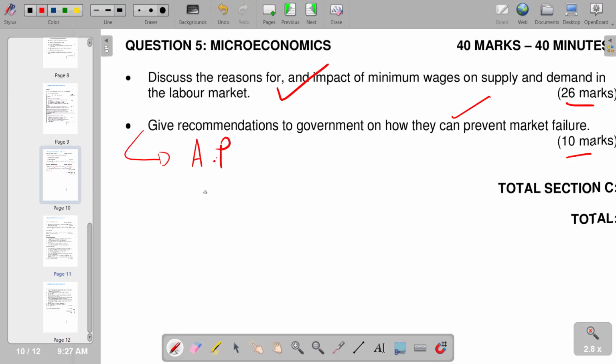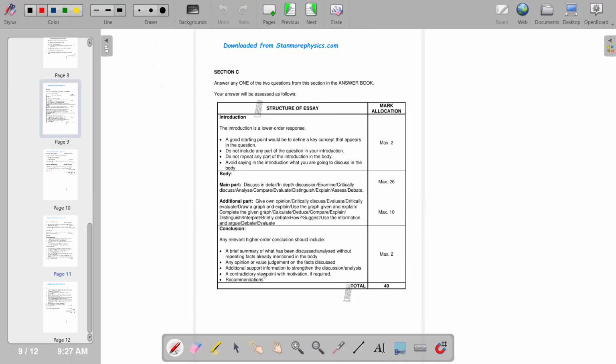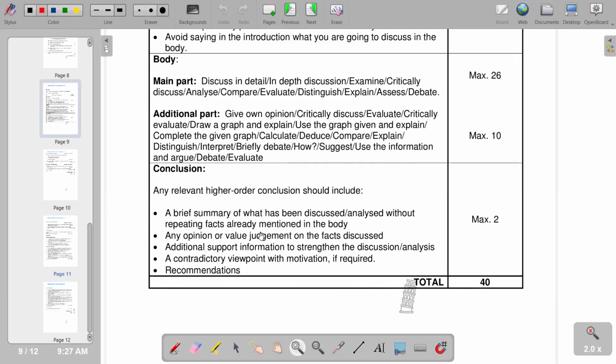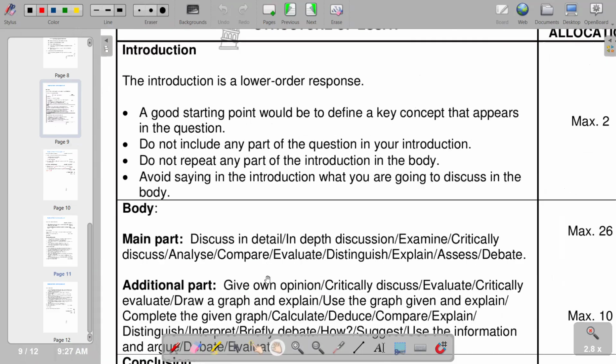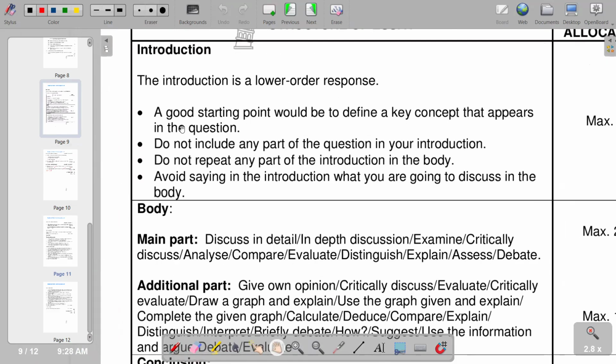So with that, we know the layout of our essay. We are supposed to start with our introduction. The introduction is a lower order response. A good starting point would be to define a key concept that appears in the question. This is the best way of coming up with your introduction. Do not include any part of the question in your introduction. Very important, take note of this, and also do not repeat any part of the introduction in the body. Avoid saying in the introduction what you are going to discuss in the main body. So these are the requirements for your introduction.